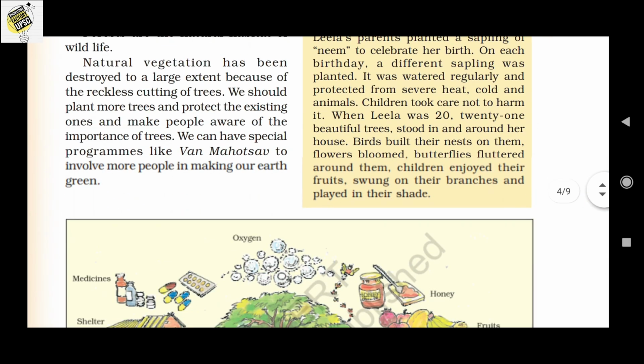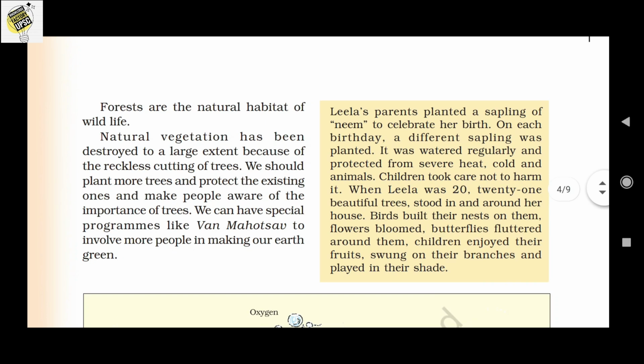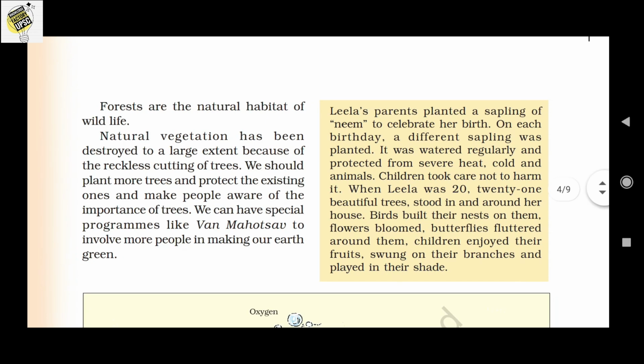The natural vegetation has been destroyed to a large extent because of the reckless cutting of trees. So we have to plant more trees and conserve the forests and trees in the environment for our social benefit and for our individual benefit.